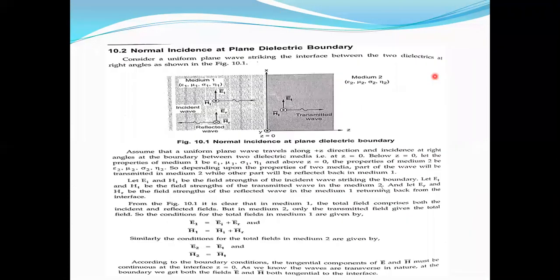Now you see here the first heading: normal incidence at a plane dielectric boundary. Dielectric boundary means both are dielectrics, one dielectric and another dielectric. Medium one, medium two. In medium one, what parameters are we going to consider? Epsilon one, mu one, sigma one, eta one. For every medium, we need to consider these four parameters: mu one, epsilon one, sigma one, eta one, and corresponding to medium two,